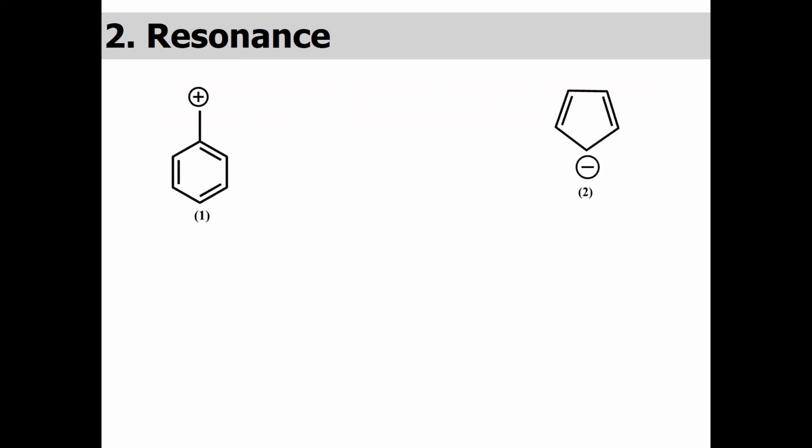Here in example 1 and example 2, you can see we have resonance. This pi electron can move onto this carbon to create a resonating form, and in structure number 2, this negative charge can resonate here and give a canonical form, and vice versa. Here in example 3, we have the resonating structure. The more electronegative element oxygen will pull the electron from the benzene ring and will create the resonating form.